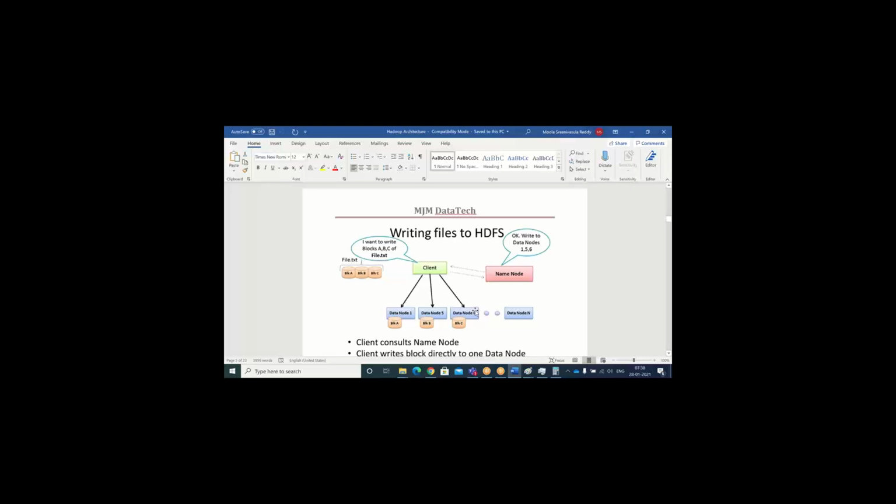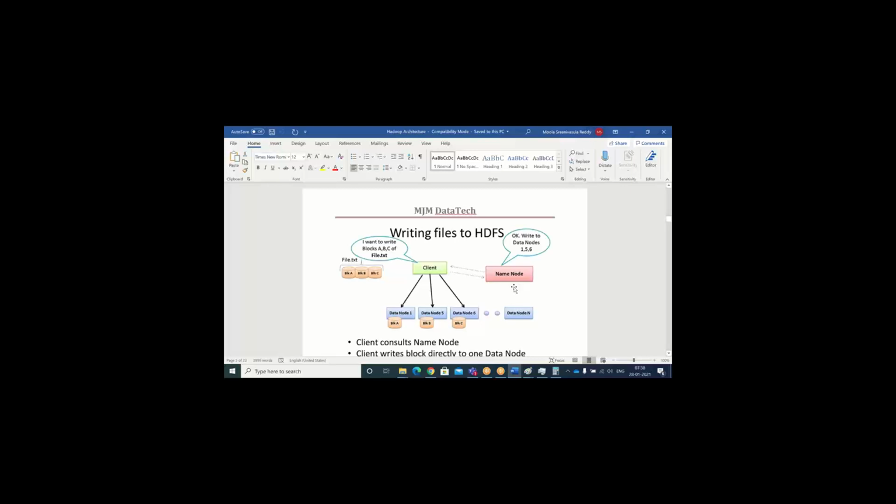Every 3 seconds, as I said, a heartbeat signal is sent by the data node to the name node. Once the write operation is completed, it communicates to the name node that the work is done. Then the name node will store the metadata information.